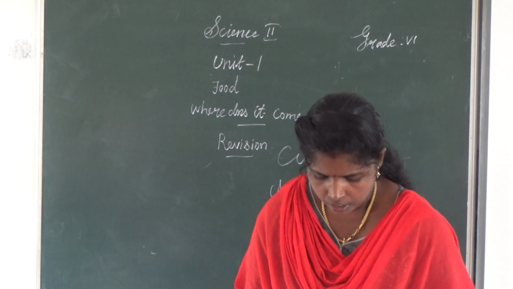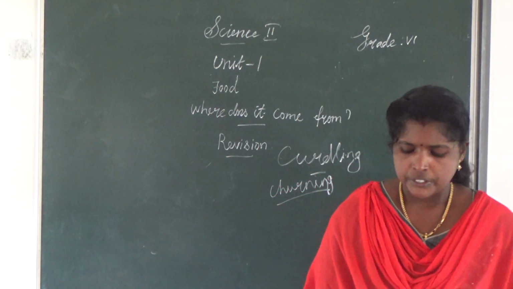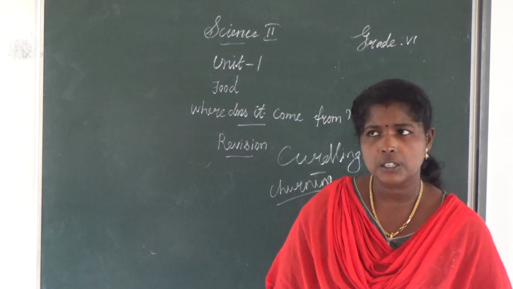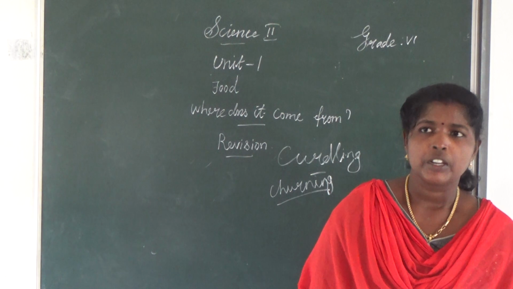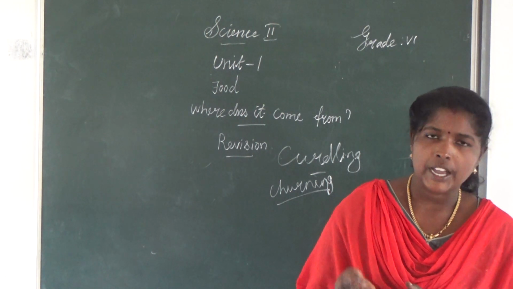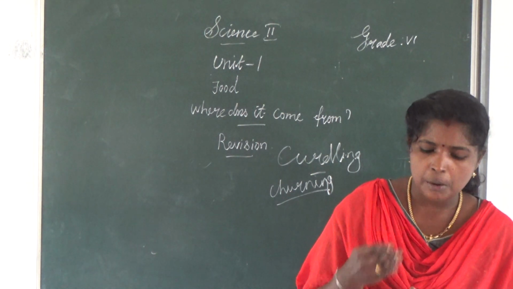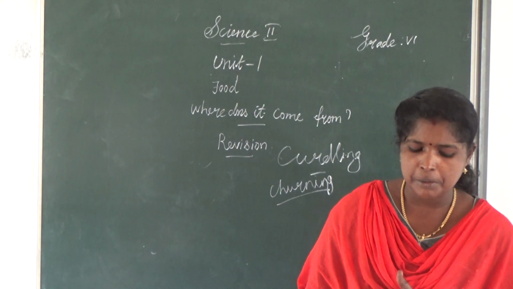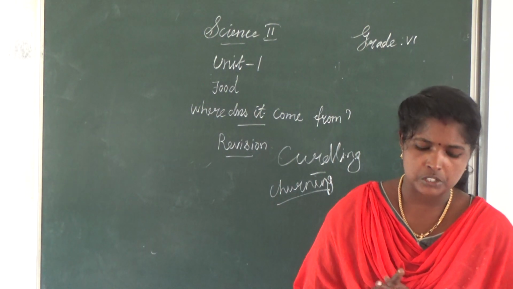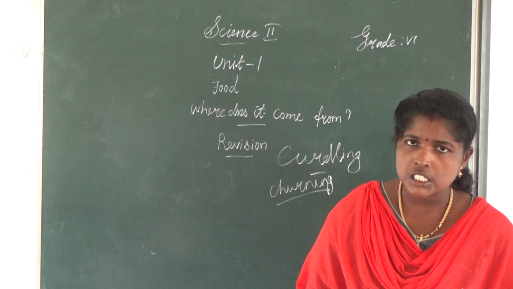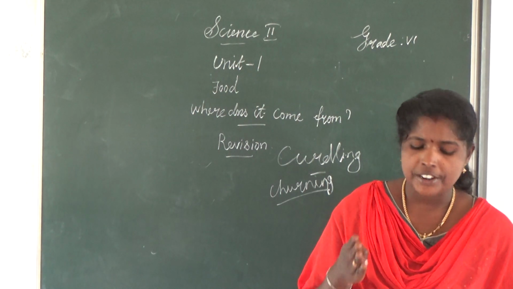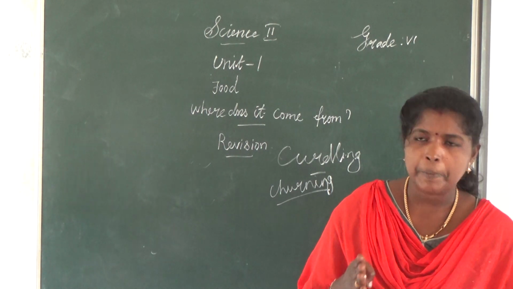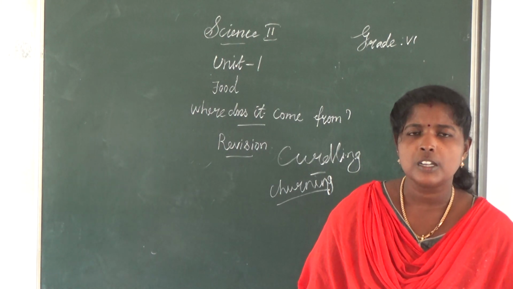Next one, decomposers. What are decomposers? An organism that feeds on and decomposes dead plants and animals is called a decomposer.